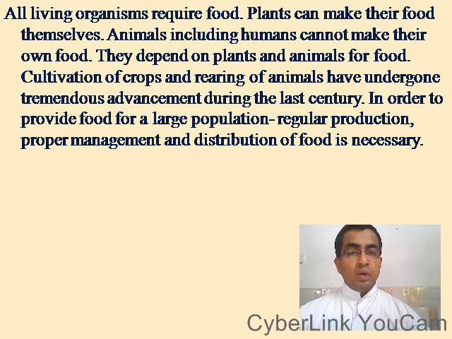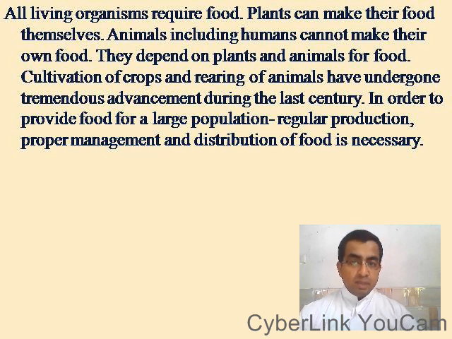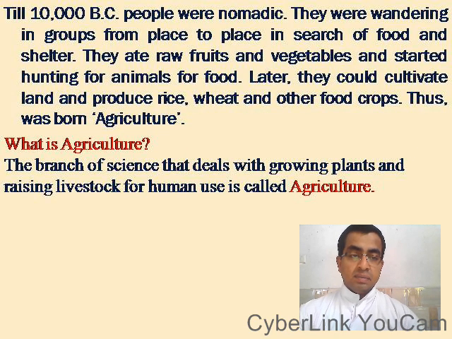We all know all living organisms require food. Plants can make their food themselves. Animals, including human beings, cannot make their own food. They depend on plants and animals for food. Cultivation of crops and rearing of animals have undergone tremendous advancement during the last century. In order to provide food for a large population, regular production, proper management, and distribution of food is necessary.